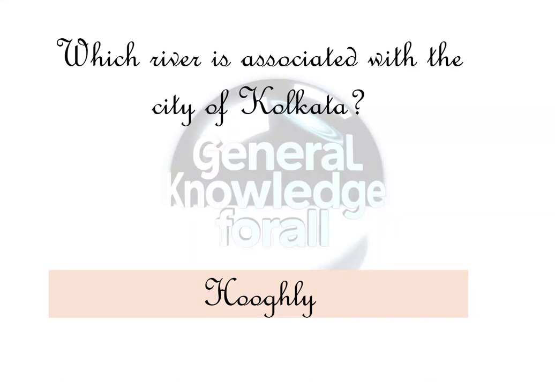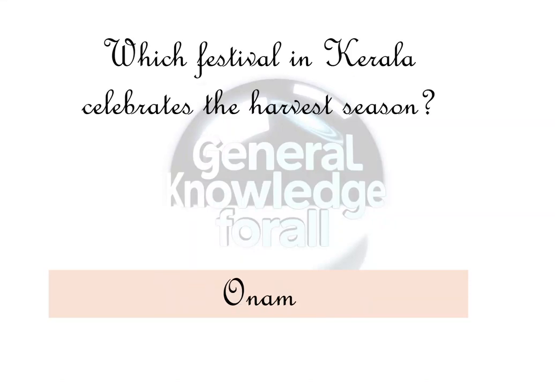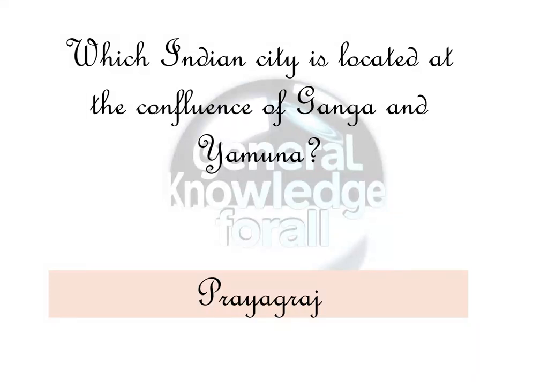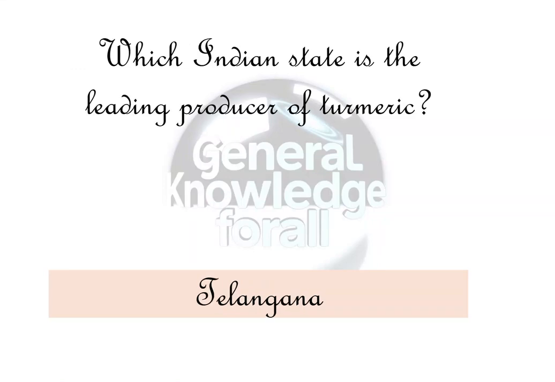Which river is associated with the city of Kolkata? Hooghly. What is the full form of ECG? Electrocardiogram. Which festival in Kerala celebrates the harvest season? Onam. Which Indian city is located at the confluence of Ganga and Yamuna? Prayagraj. What is the capital of Portugal? Lisbon.